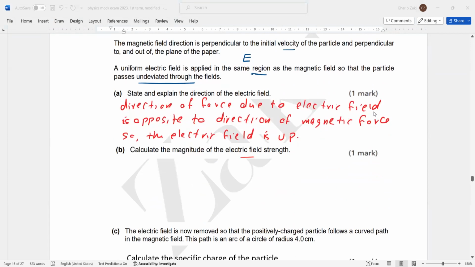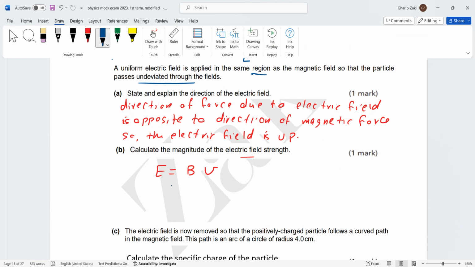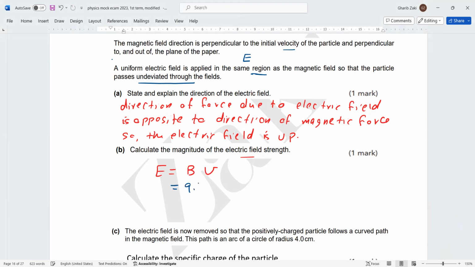Now, he said calculate the magnitude of electric field strength, E equals B multiply V. Here, I repeated this question. Sorry for that, because we already did it, I give you another question. 9.7 times 10 to the power -2 multiply 1.6 multiply 10 power 5. It was given. So the answer is 1.55 times 10 to the power 4 volt per meter.